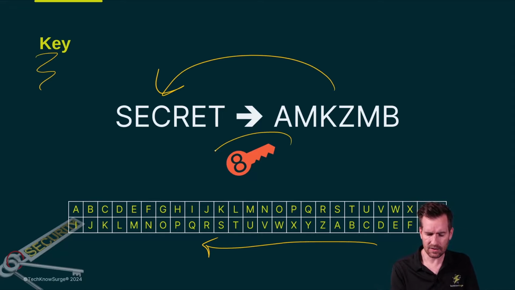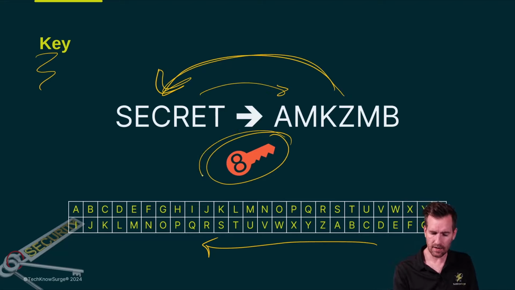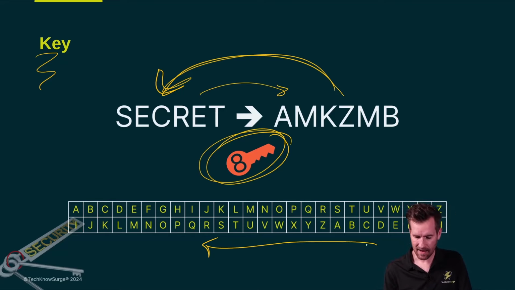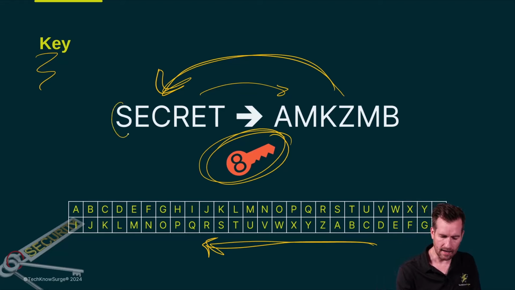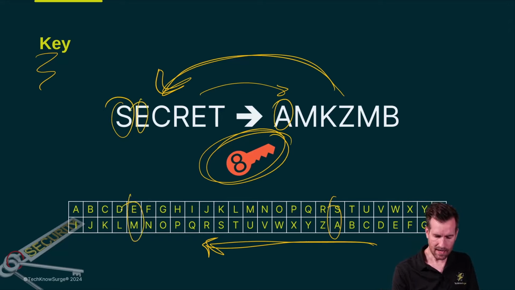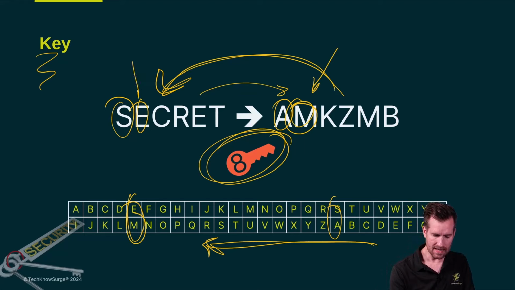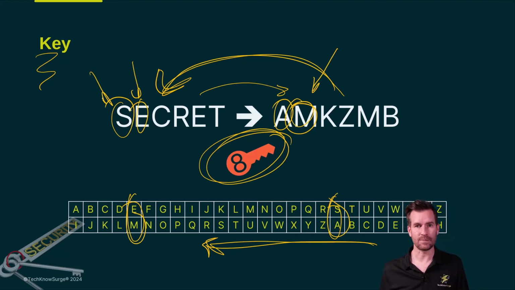A key is additional information that you need in order to encode or decode a secret message. So in this case right here, the secret key is 8. So we shift our alphabet by 8 characters, and now when I encode this message, or encrypt this message, an S becomes an A, an E becomes an M, and then when you reverse engineer this, or when you decrypt it, an M becomes an E, and an A becomes an S, and you can decrypt that message.